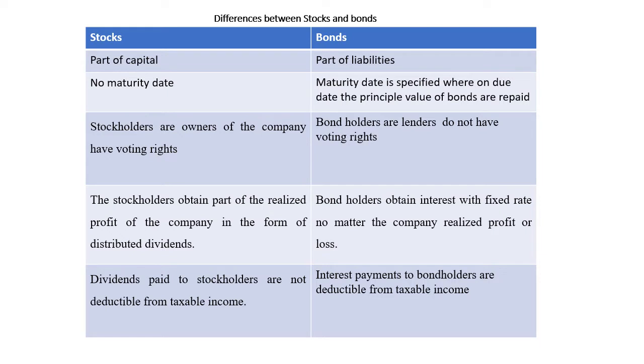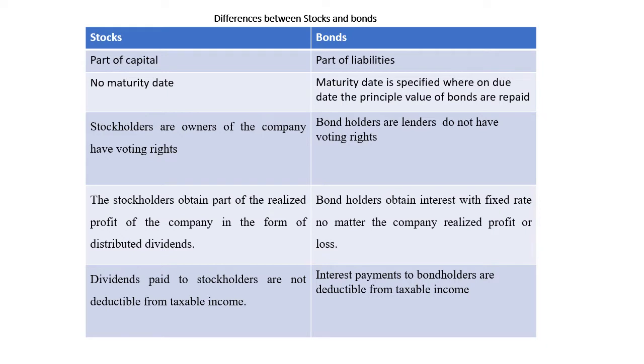Those from which the corporation collects money as liability from issuance of bonds are called bondholders. Bondholders are lenders. They do not have voting right. They are not owners. But in case of stocks, stockholders are owners and they have voting right.